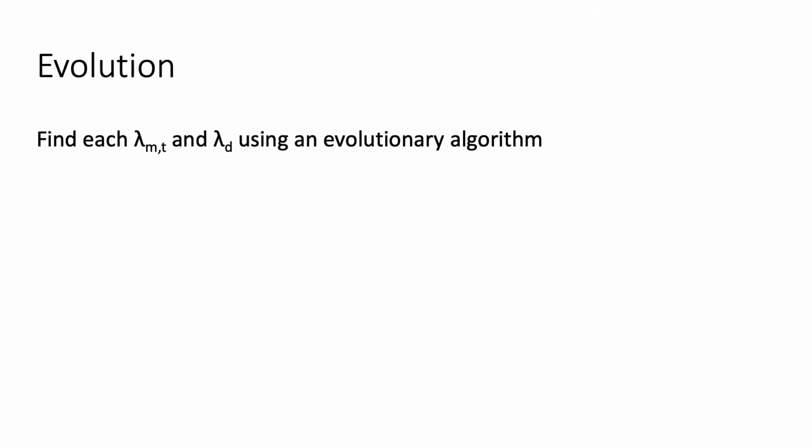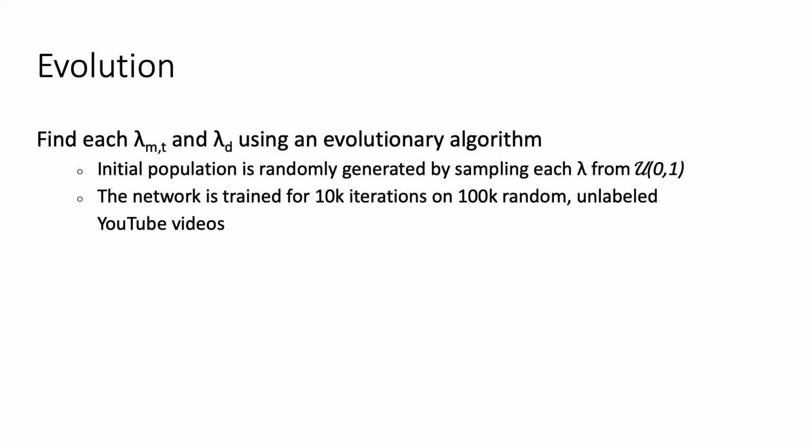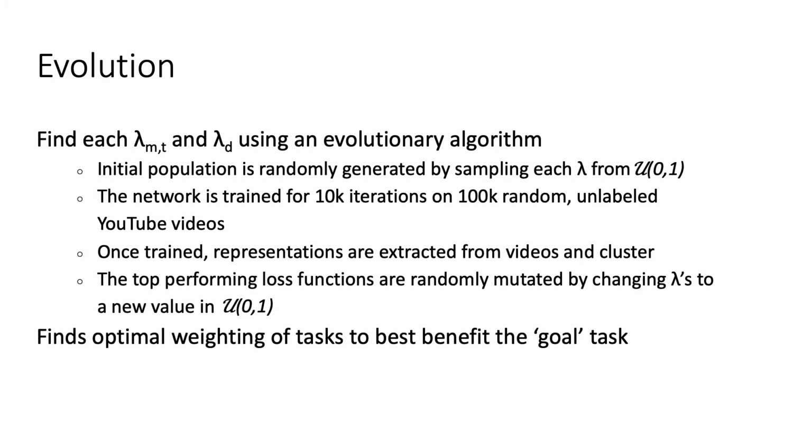Since each task has a different loss function and different importance to the final representation, we use an evolutionary algorithm to find the optimal values for each one. Our initial population is randomly sampled from a uniform distribution and then trained on a set of random unlabeled YouTube videos. Once trained, we extract representations from the network and cluster them. We use these clusters to evaluate the fitness of this specific loss function, and we repeat this process until we find the optimal set of tasks for our goal task.